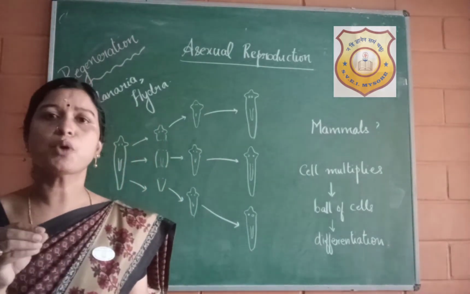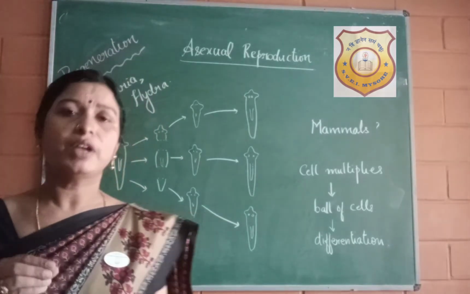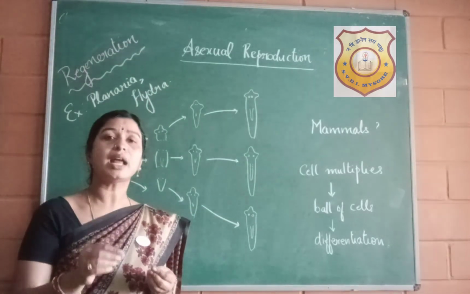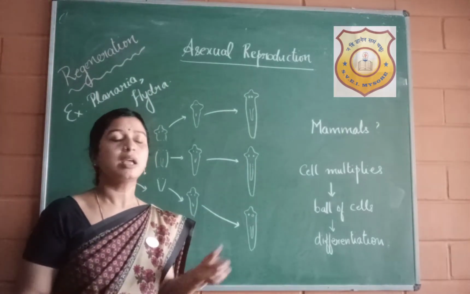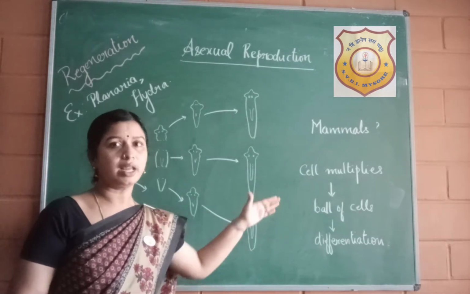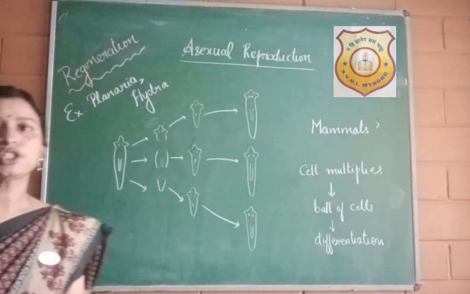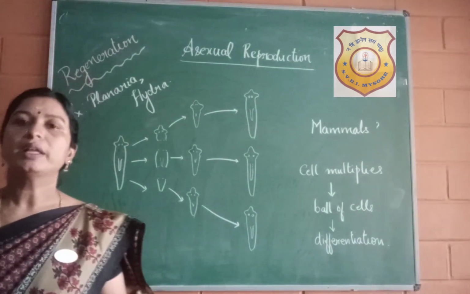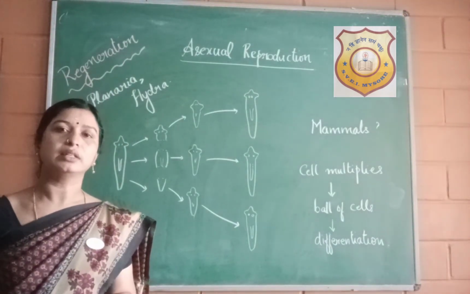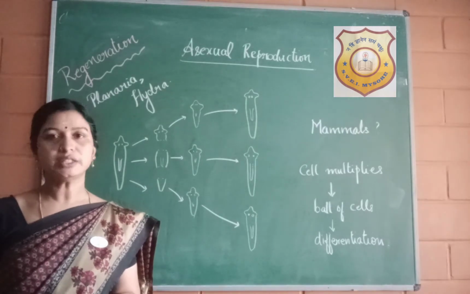It is of course possible in a few organisms where a body part is cut and only that part grows with the help of these regenerative cells. I hope this mode of reproduction is clear to you. So in the next class we will discuss the next mode, which is fragmentation.